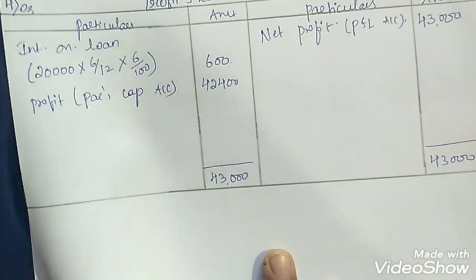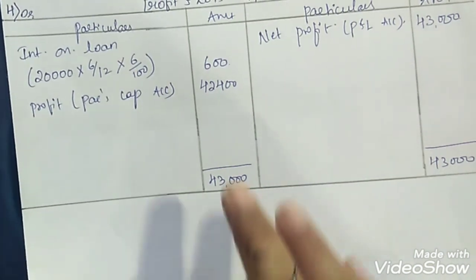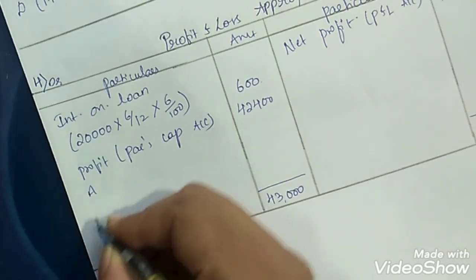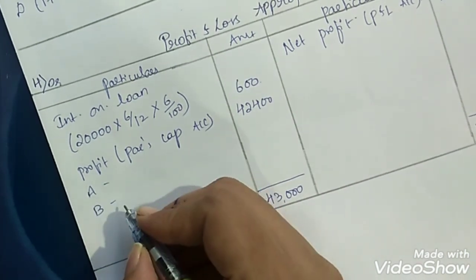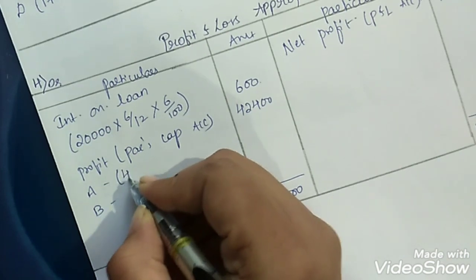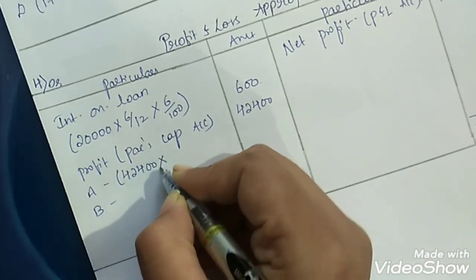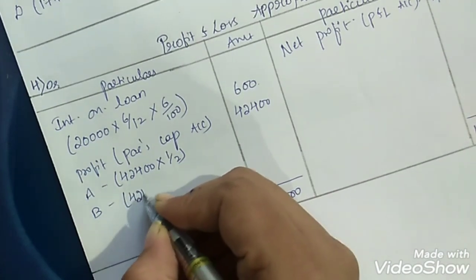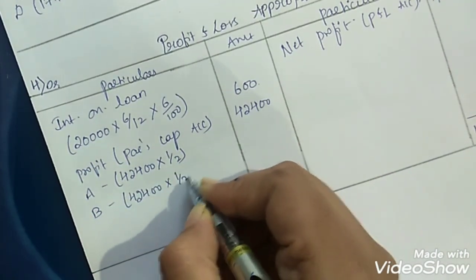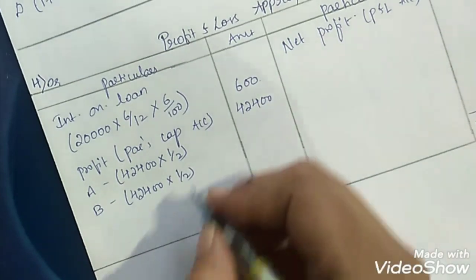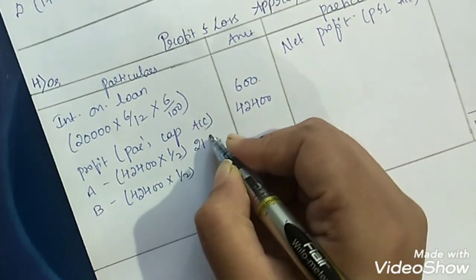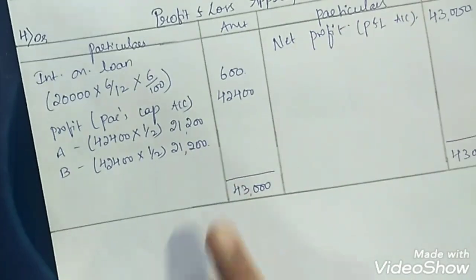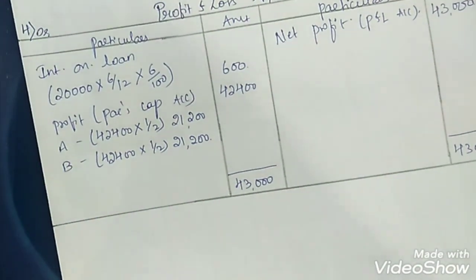Again, when the partnership agreement is absent, we should distribute it equally, for Akriti and for Bindu. So total profits of 42,400, half of that belongs to Akriti and half of that belongs to Bindu. Your amount will be 21,200 for each partner. Clear? This will appear in their capital accounts.